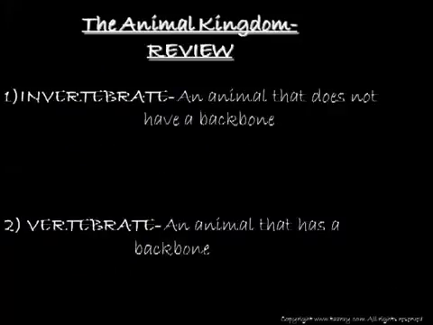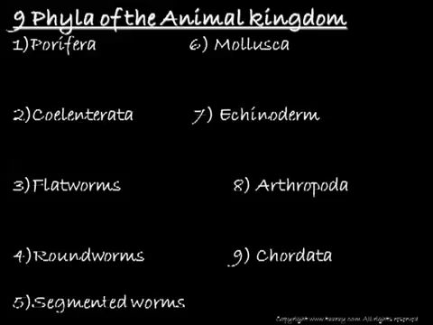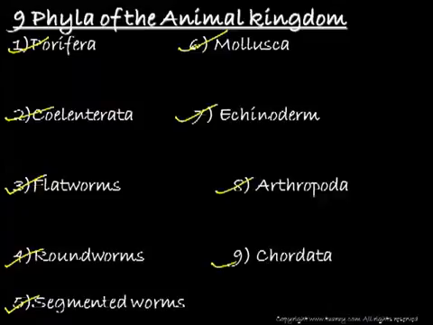Next, basically there are two main types of animals, or you can say the categories in the animal kingdom. First is invertebrates, that means an animal that does not have a backbone, and vertebrates, an animal that has a backbone. Now there are 9 phyla in the animal kingdom. First is Porifera, second is Coelenterata, flatworms, roundworms, segmented worms, mollusca, echinoderm, arthropod, and chordata. So these are some of the phyla.